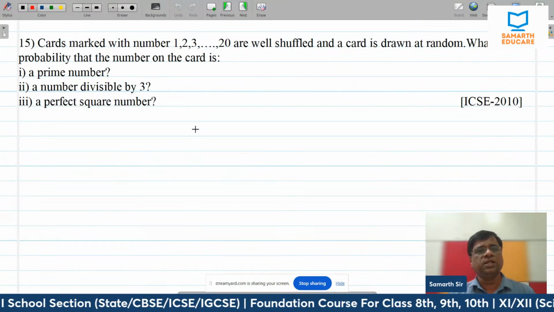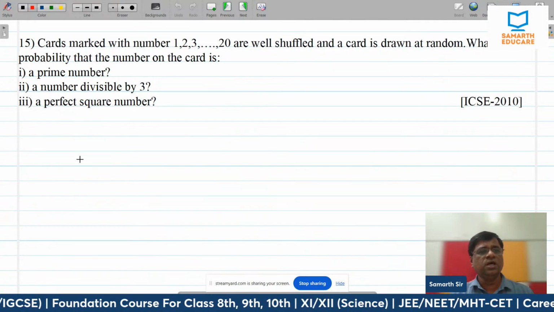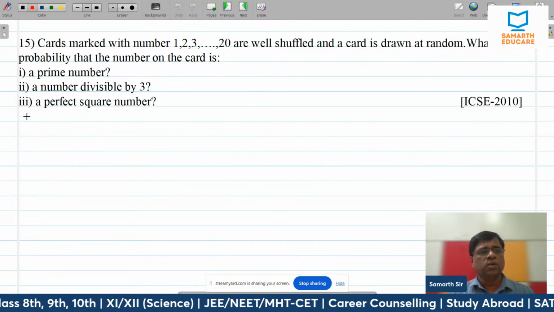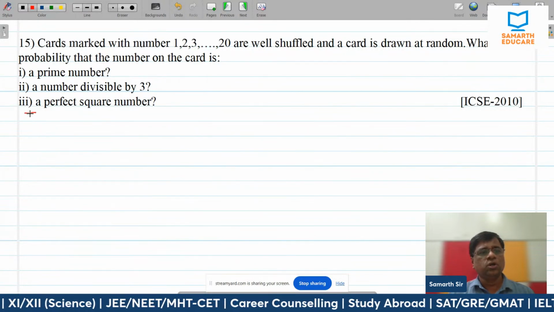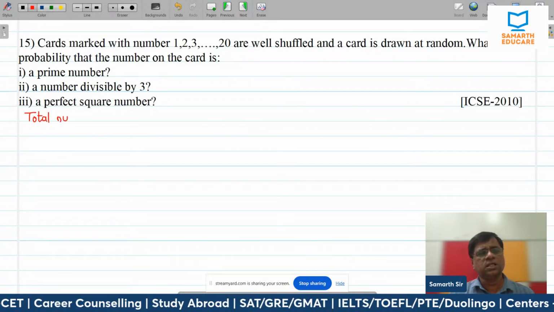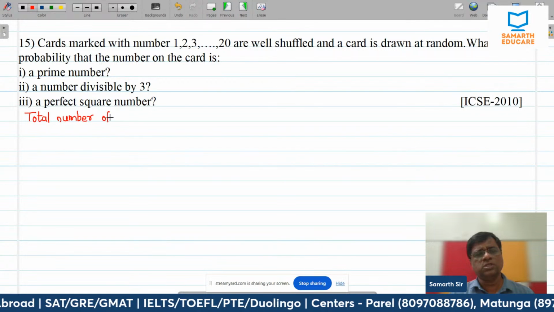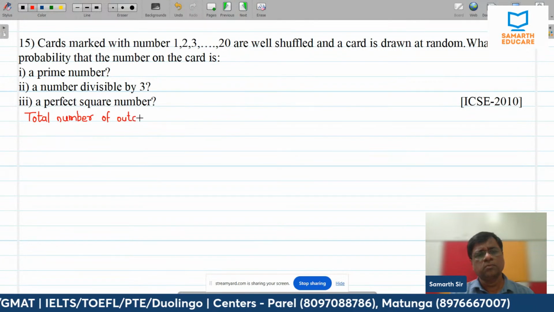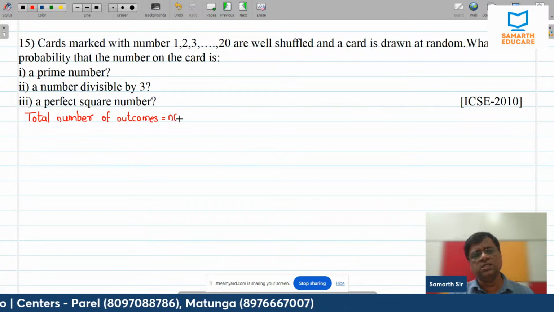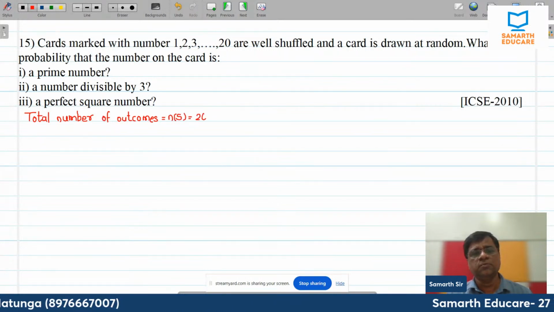What is the probability that the number on the card is a prime number, a number divisible by 3, and a perfect square between 1 and 20? Okay, so total number of outcomes. How many are there? Total 20 cards are there. So total number of outcomes, you can even call it n of S, that is the sample space, is 20.